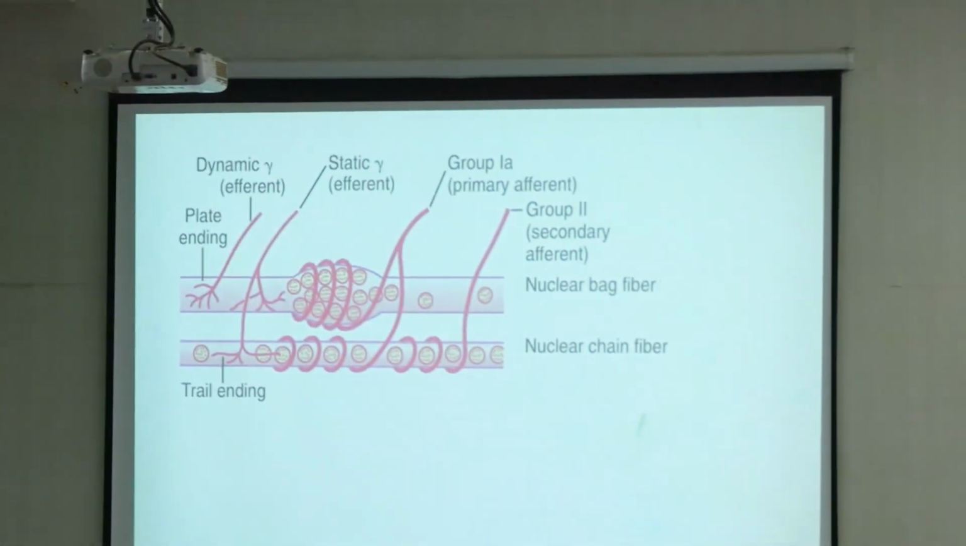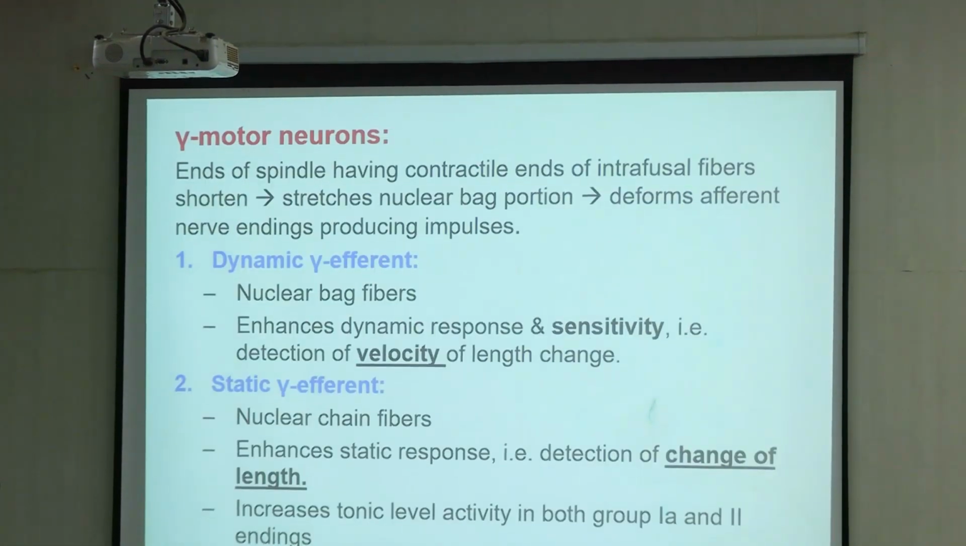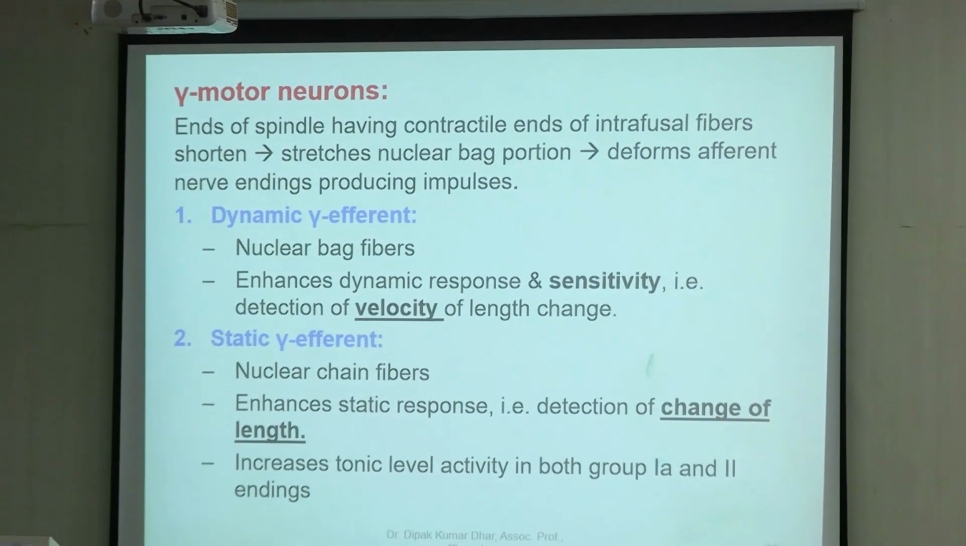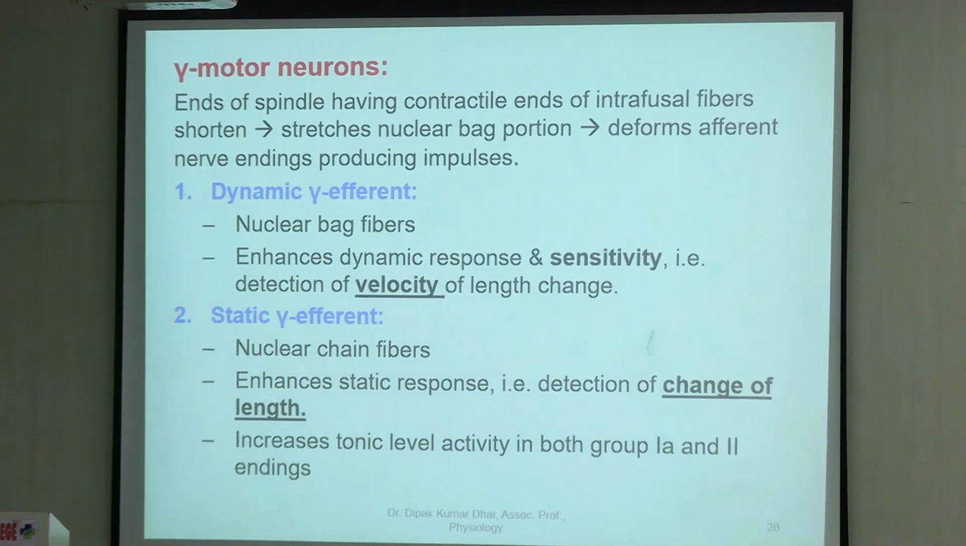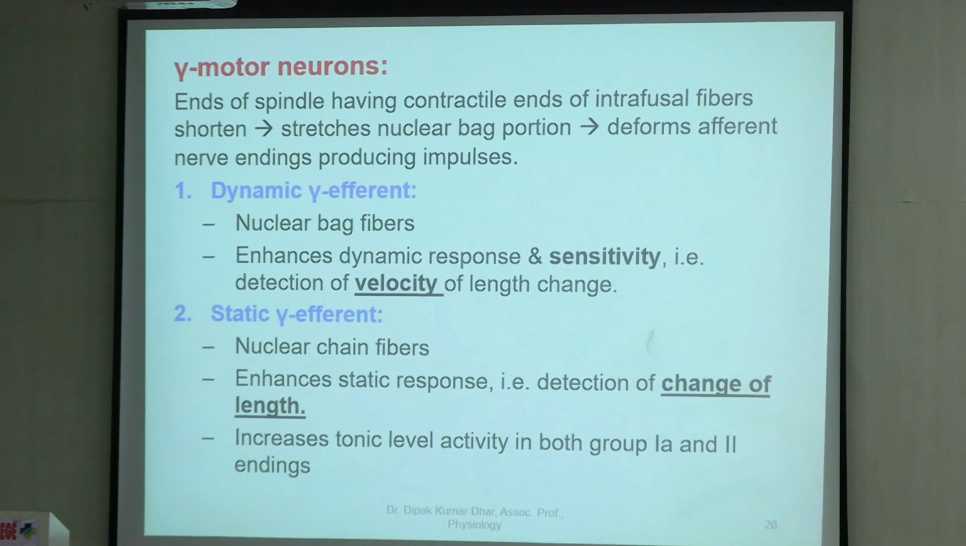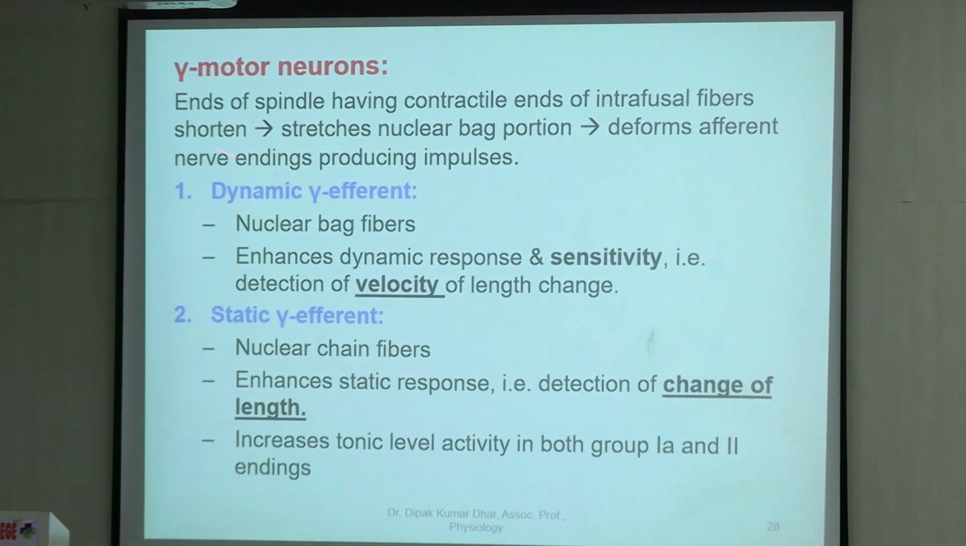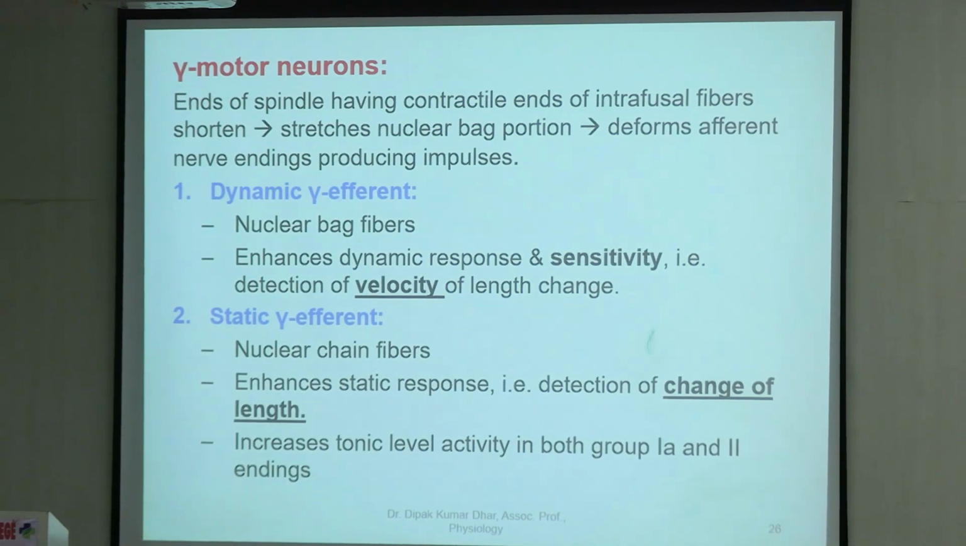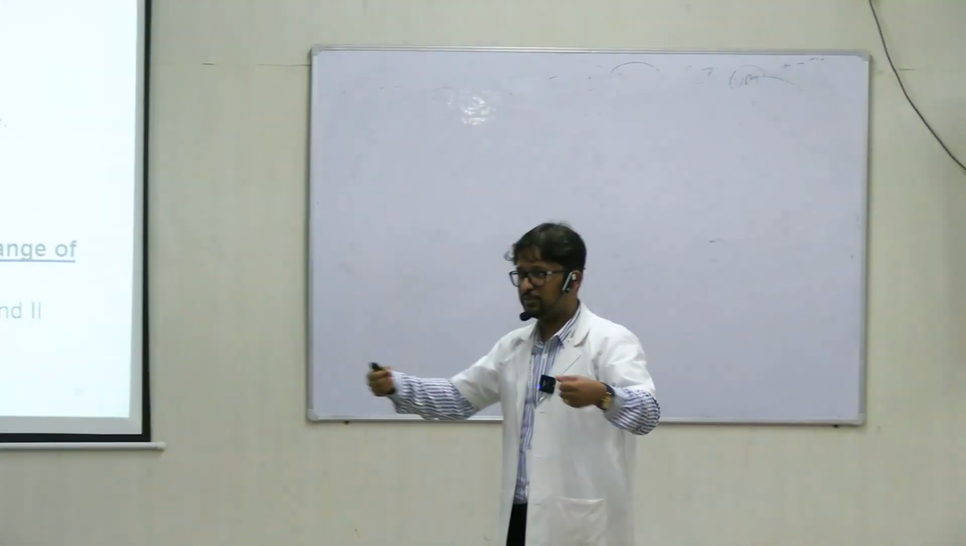Now coming back to this one, what happens when you stimulate the gamma motor neurons? तो हमने पिछले slides में we have seen, what are the gamma motor neurons, that there is one static and one dynamic. So ends of the spindle, as I said, if you stimulate, the ends will contract, ends अगर contract करेंगे तो वो खींचेंगे, so central part will be stretched.